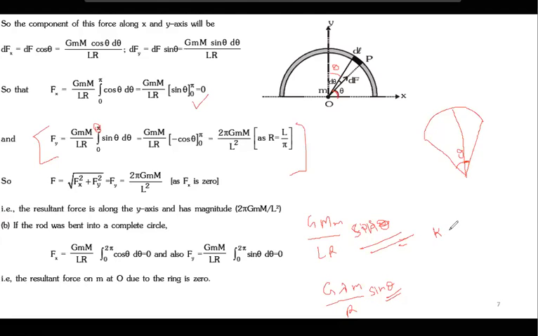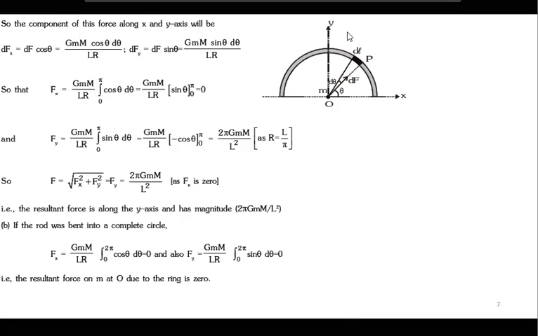In terms of electrostatics, it will be K lambda into Q by R into sine theta. Makes sense? Got it? Yes or no? Think about it. Got it, everyone? Okay, very good. So this is the basic idea.